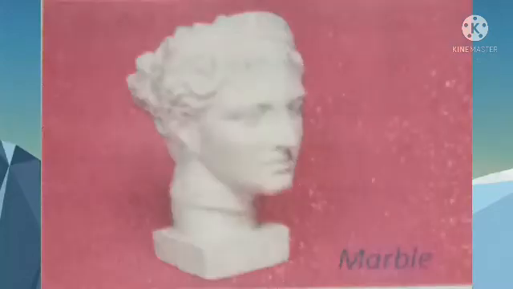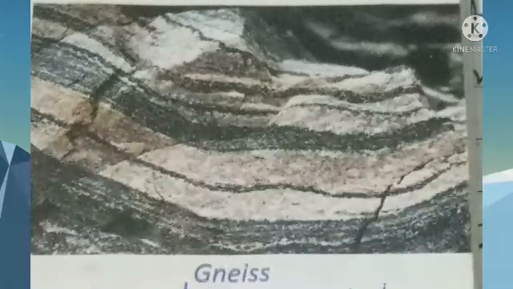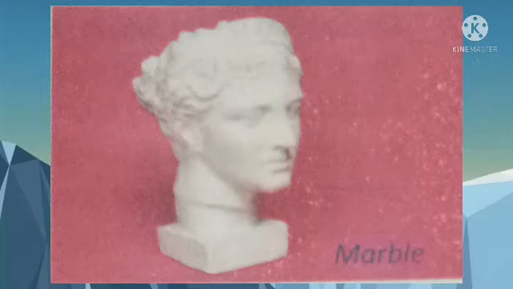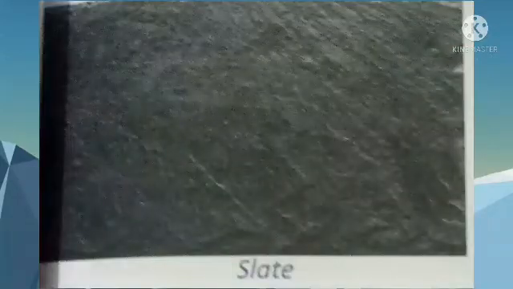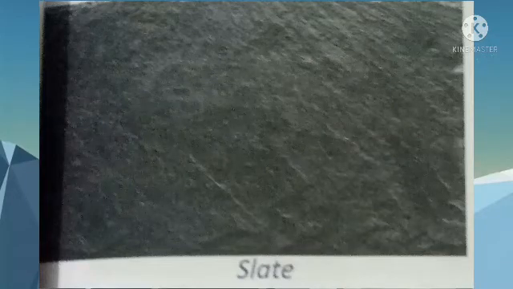Examples of metamorphic rocks are marble, slate, gneiss and quartzite. Marble. It is formed from the sedimentary rock limestone. It is used in making statues and for other ornamental purposes. Then it is quite popular as a material for flooring too. Then slate. It is formed from shale, a sedimentary rock. Like shale, it splits into flat layers. It is used to make bricks and cement.